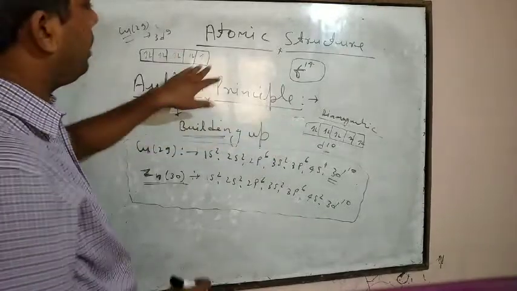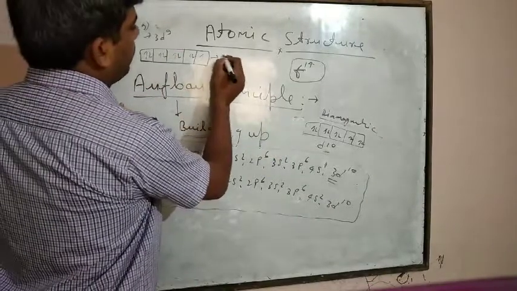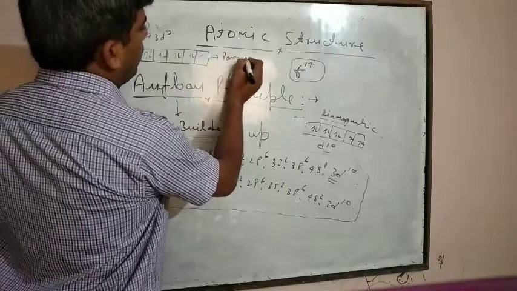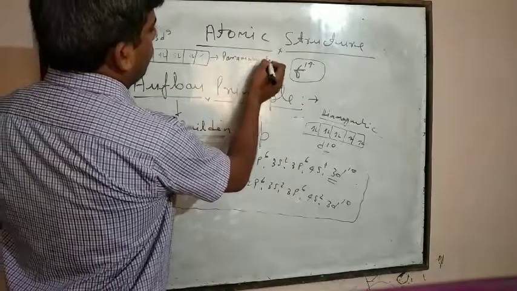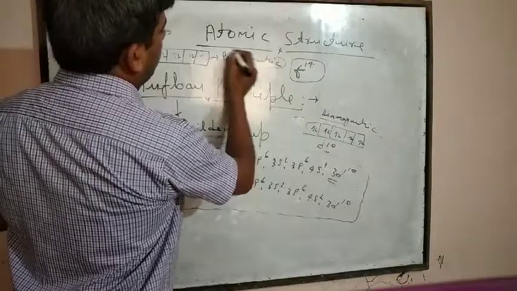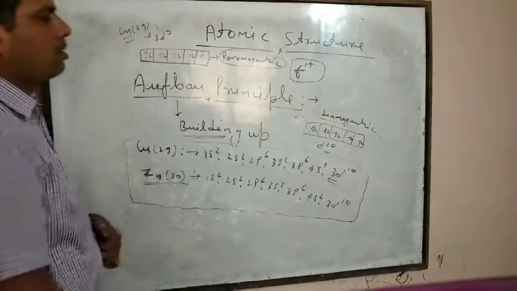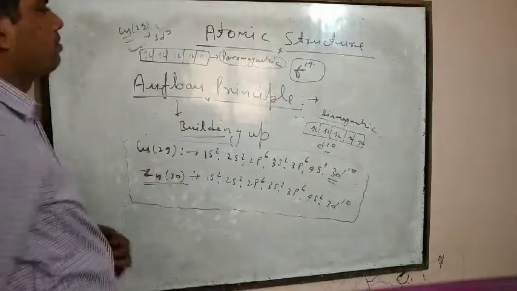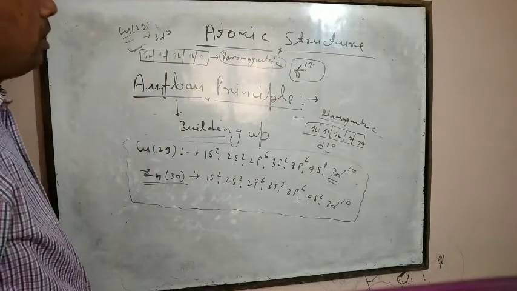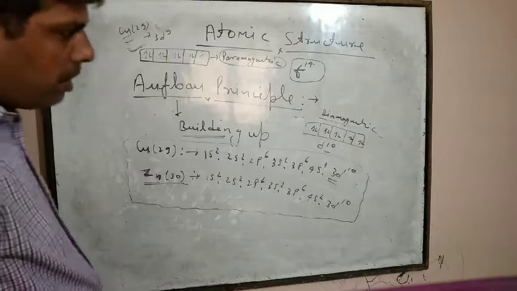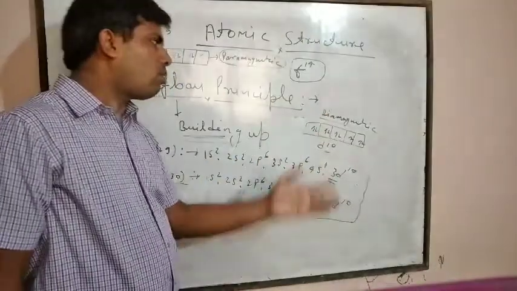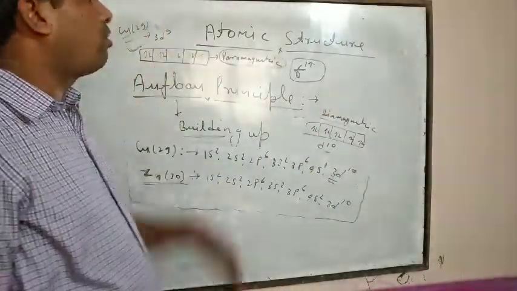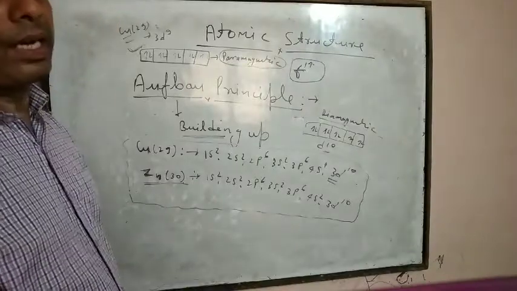This one is diamagnetic and this one is paramagnetic. So it is an important magnetic behavior: diamagnetic if paired electrons are present, and if unpaired electrons are present, then that is paramagnetic.